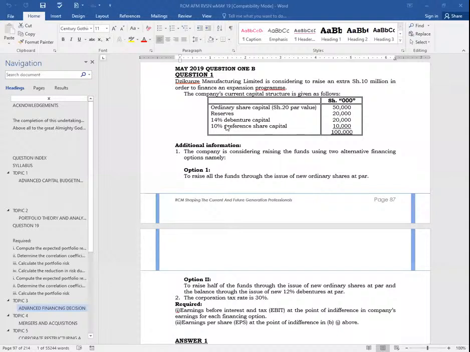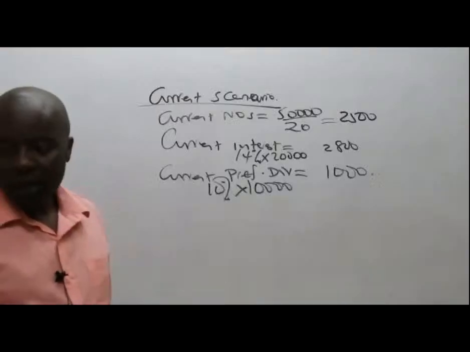So now they're telling me option 1 is to raise all the funds needed using ordinary shares at par. At par. So remember up there, they told us that they wanted us to raise shillings 10 million extra.